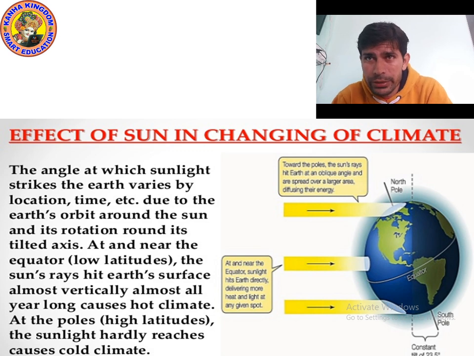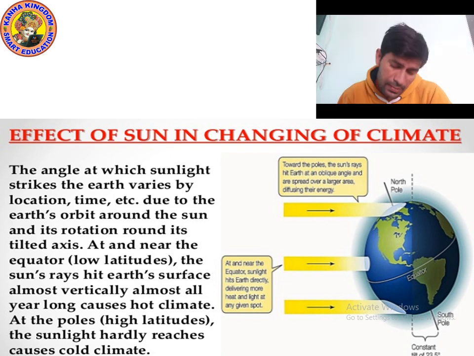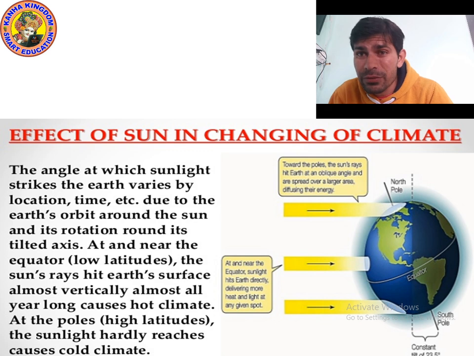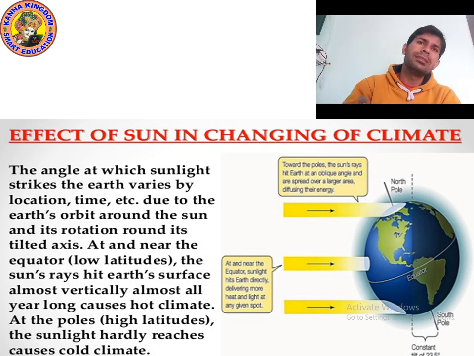I hope you understood. As you can see in the picture of the earth, the sunlight is falling on it. The bright part of the earth is where the hot climate is, and the dark part is where the cold climate is. Because when the sunlight falls on the earth, it falls on one part, it doesn't fall on the complete part. It shows the day where the sunlight falls, and the night on the other part. It's very easy to understand.